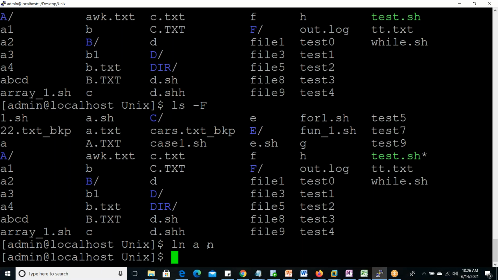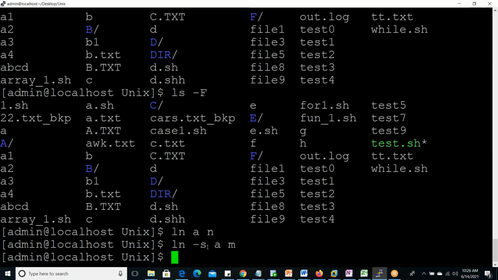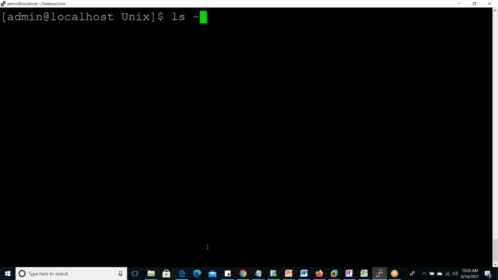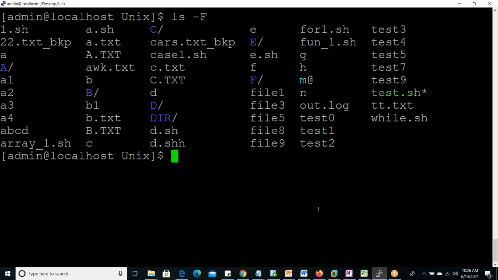Next, I created one file now with ln, and another we can create with ln -s. What is ln? All those things we'll discuss later. Just now I created one linked file. ls -F. Here you can see @ is coming. So in this -F parameter, if any linked file, symbolic link, is there, the @ symbol will display at the end.